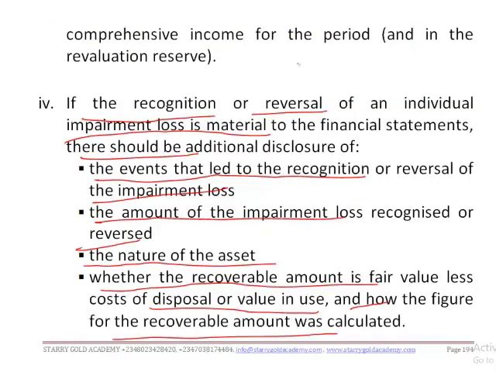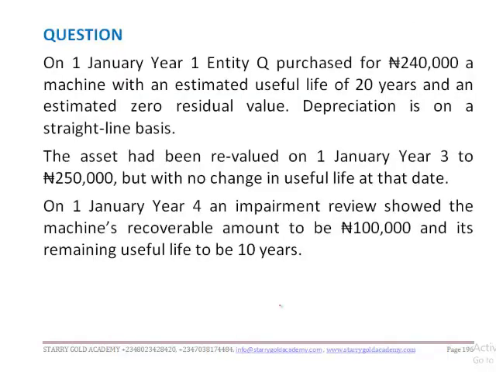Also, the amount of impairment losses on revalued assets that have been recognized or reversed in other comprehensive income for the period and the revaluation reserve should also be disclosed. You are also to disclose the event that led to the recognition or reversal of the impairment loss, the amount of the impairment loss recognized or reversed, the nature of the asset, whether the recoverable amount is fair value less cost of disposal or value in use, and how the figure for the recoverable amount was calculated. Are we together?